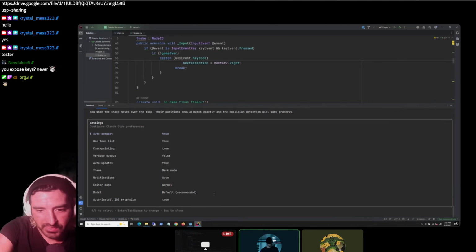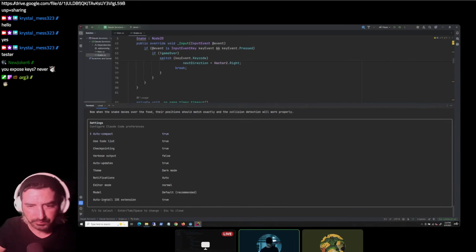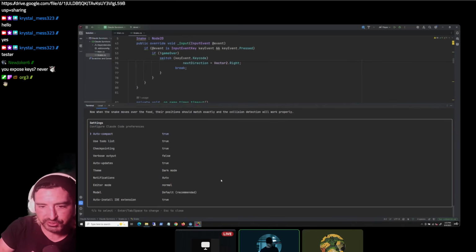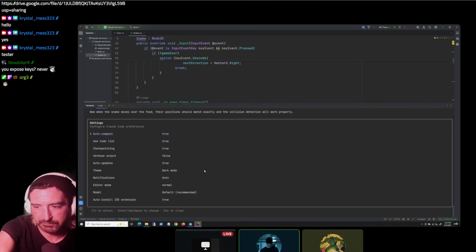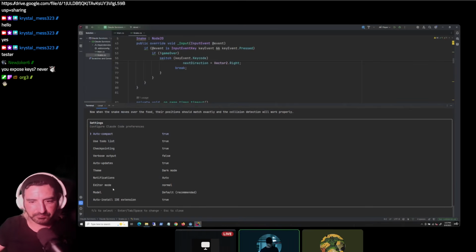What up, Dylan? And then if you go to theme, dark mode is good. There's another one, editor mode. If you go to editor mode, I have it set to Vim, but you can have it set to whatever you want. Normal is just what you've been using. It's just like when you did /memory, it's not a Vim file, it's just a regular, I guess, Windows text file. So that's pretty much it. Those are all the settings you have. I changed editor mode to Vim because I use Vim. I think I've played with the model, setting it to Opus, but that's pretty much it.